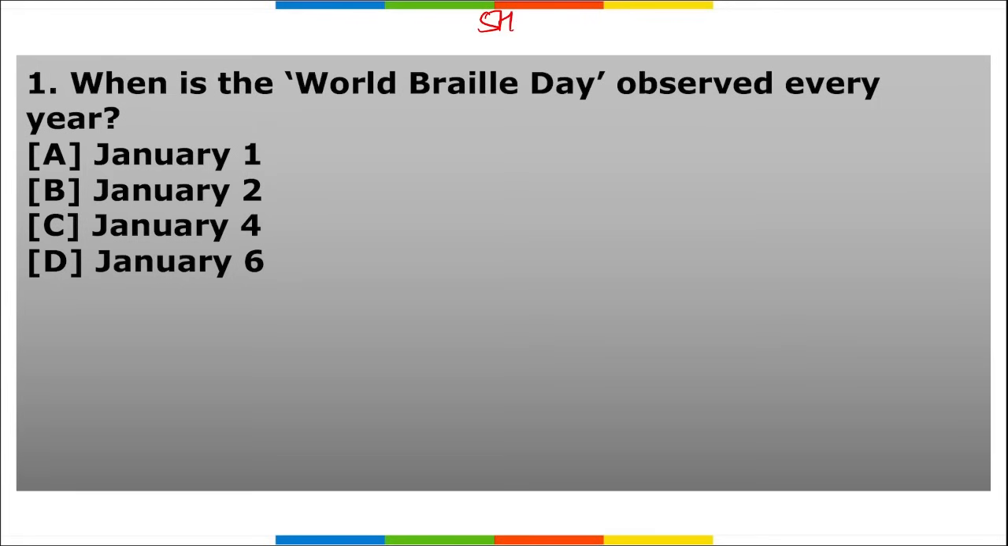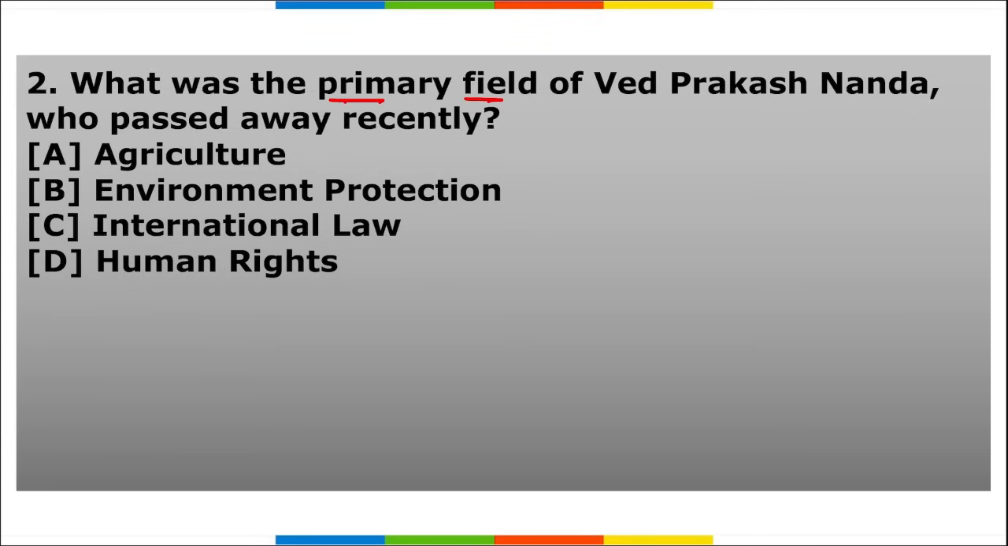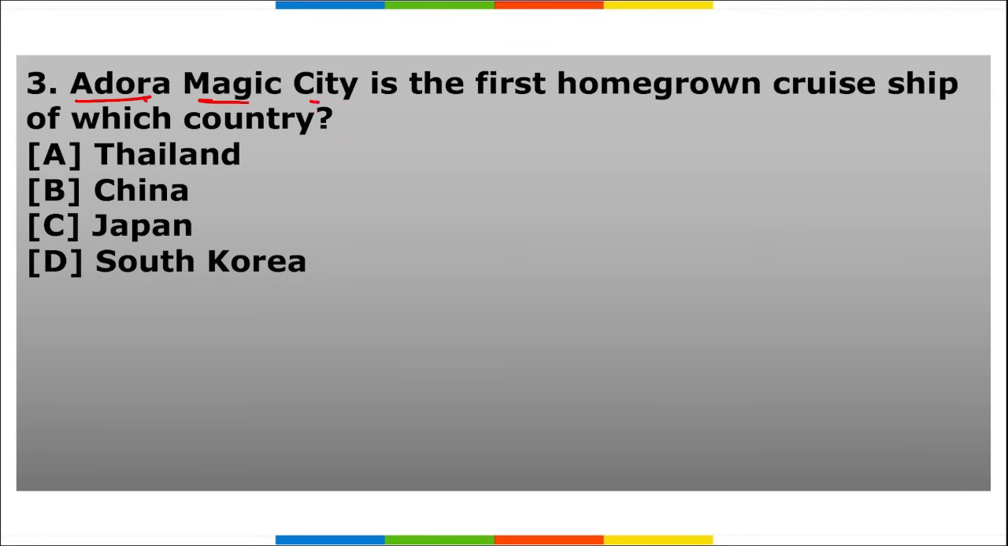Next is our homework section. There are 5 homework questions which are important. Let's start. First, when is the World Braille Day observed every year? Next, what was the primary field of Ved Prakash Nanda who recently passed away? Third, Adora Magic City is the first homegrown cruise ship of which country?